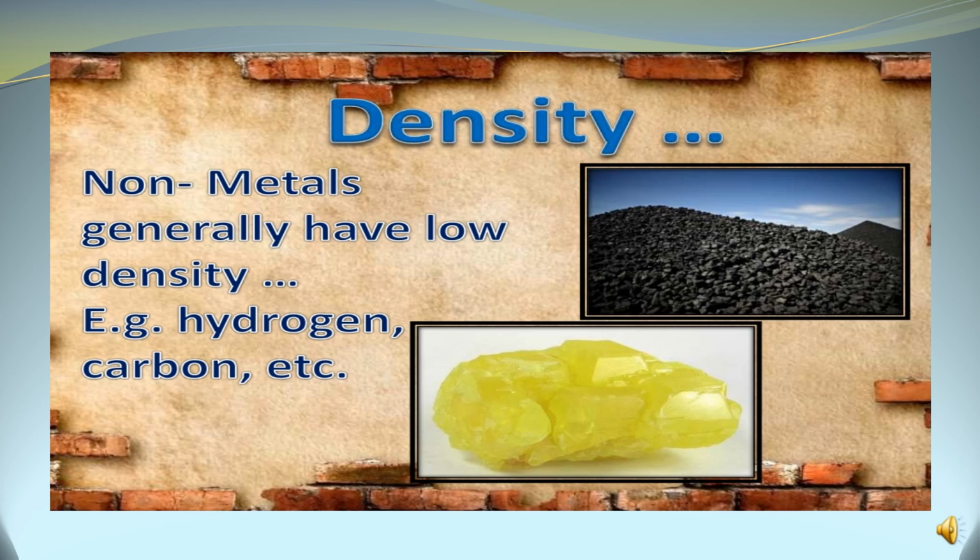Inability to get packed as closely as a normal atomic structure would allow is the primary reason why non-metals have low density. Here non-metals are not totally packed. Because of this reason they have low density. Density means how much space an object takes up, or the compactness of the substance. For example, hydrogen and carbon.